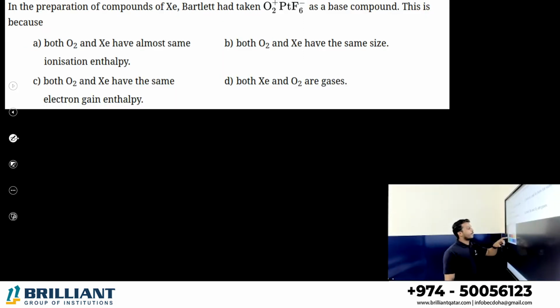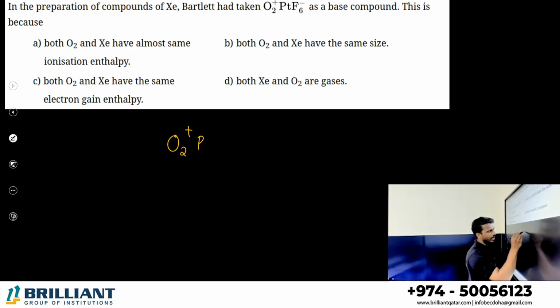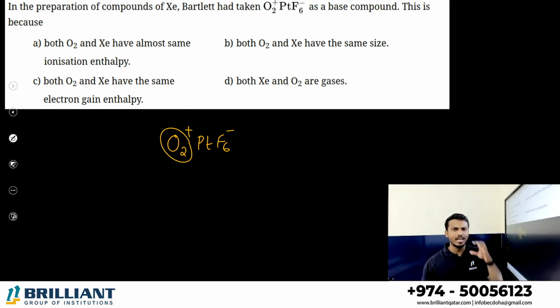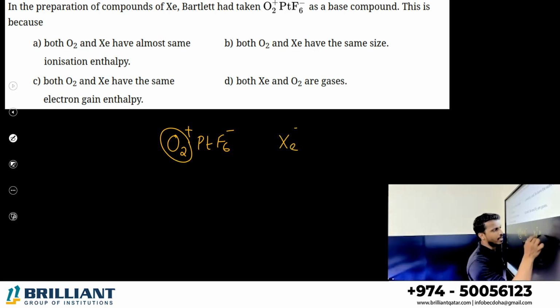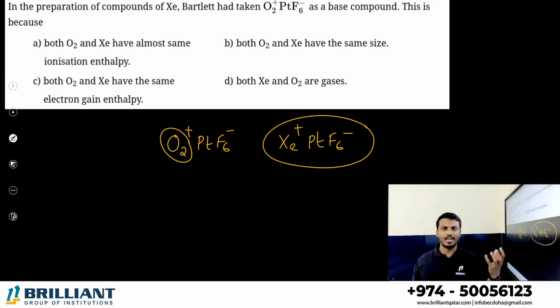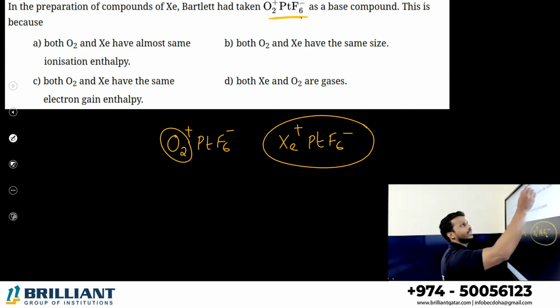Next one. In the preparation of the compound of xenon, Neil Bartlett is the scientist. He discovered a red colored compound, right? What is that? O2 plus PtF6 minus. And he finalized that this O2 oxygen molecule and xenon atom have the same first ionization enthalpy. So he replaced O2 by xenon. So Xe plus PtF6 minus. This is the first compound of a noble gas prepared by Bartlett. So Bartlett had taken this compound as a base compound.